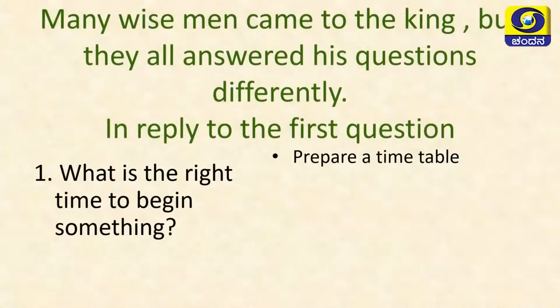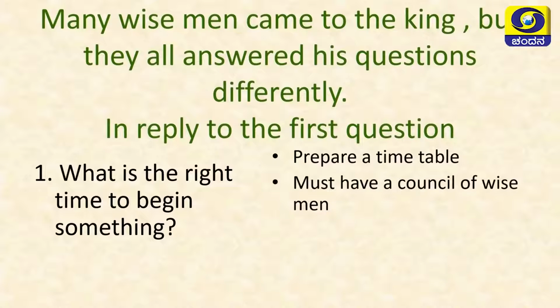Yes, the king must prepare a timetable and follow it strictly. Is it possible to follow a timetable every day, every time? No, it is not possible, because we can't predict future things. So, the king didn't accept this. Then the king must have a council of wise men to help him act at the right time.